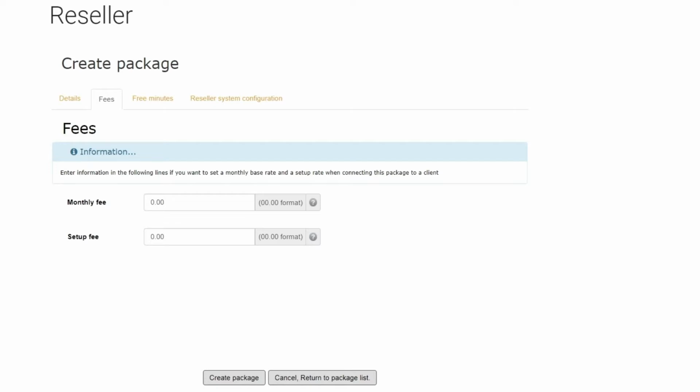The monthly fee will be a monthly recurrent fee and the setup fee will be a one-time fee. These charges will be added to the outbound markup. Combined with the following tab, Free Minute, it can be useful to create an unlimited fixed monthly package.